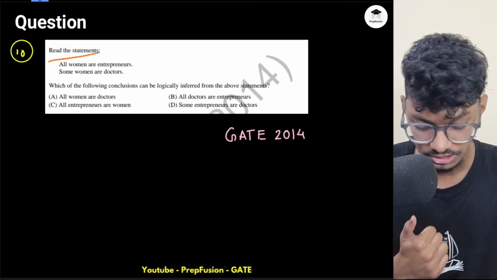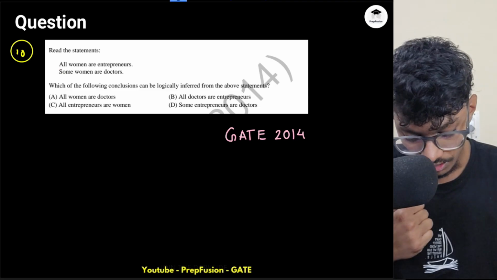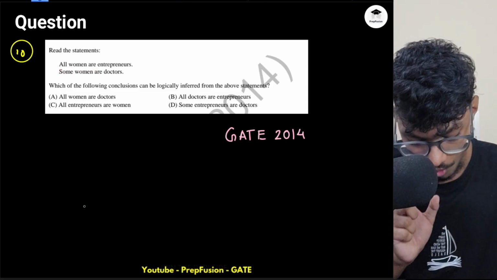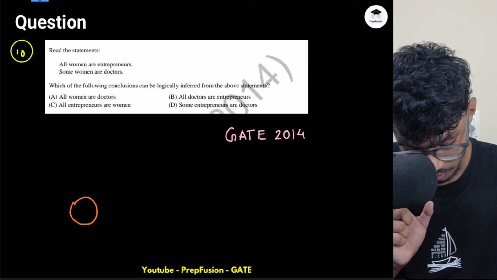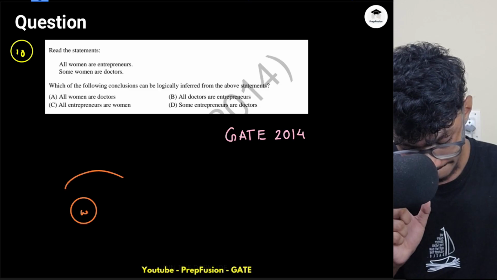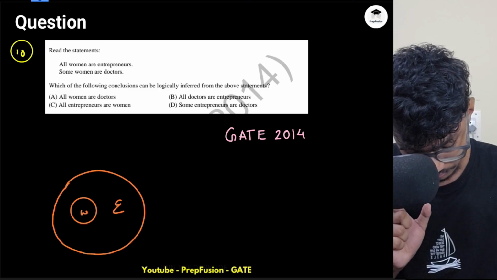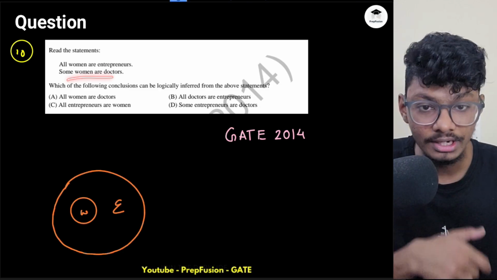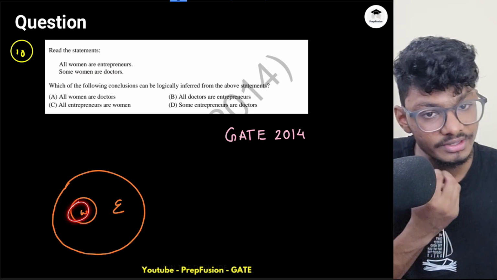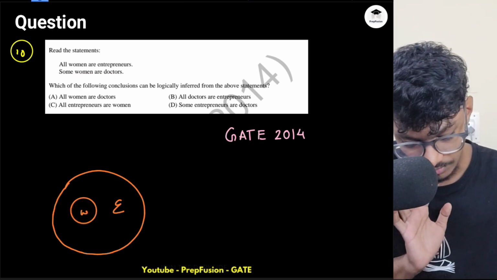Let's read this first question. GATE 2014. All women are entrepreneurs. So all elements of W will be inside entrepreneurs. Some women are doctors. I know about this. Some women will be doctors.